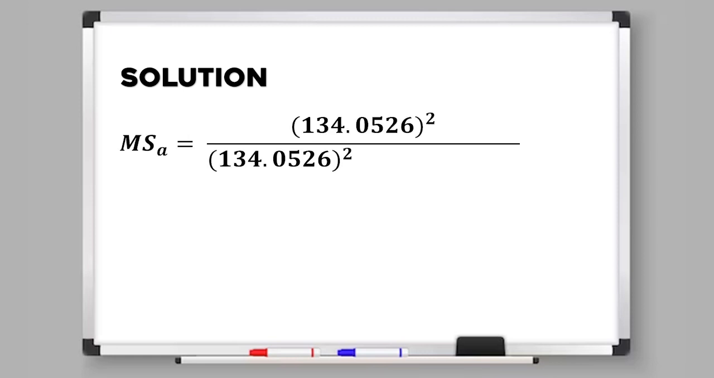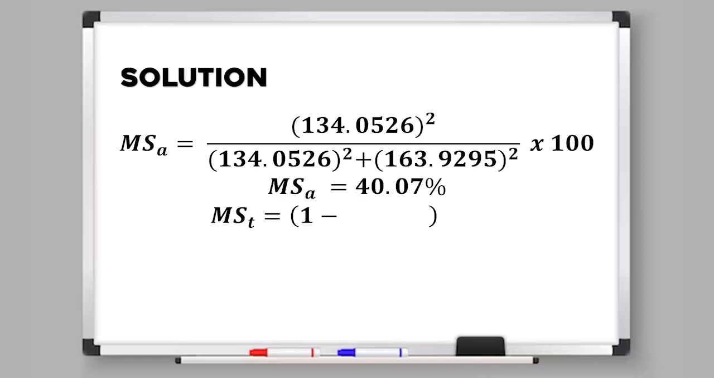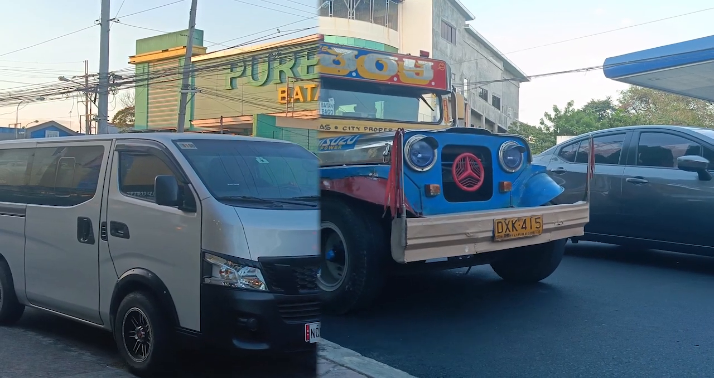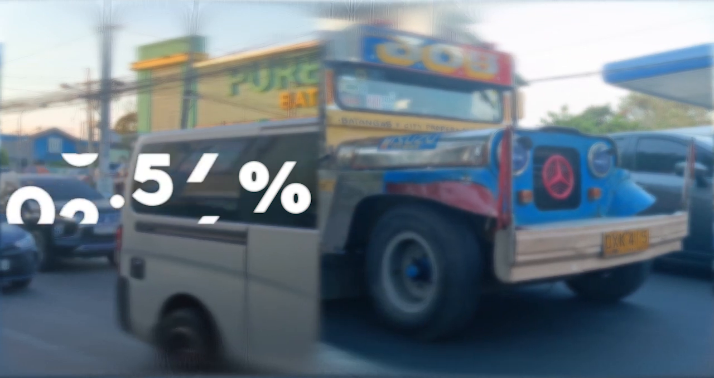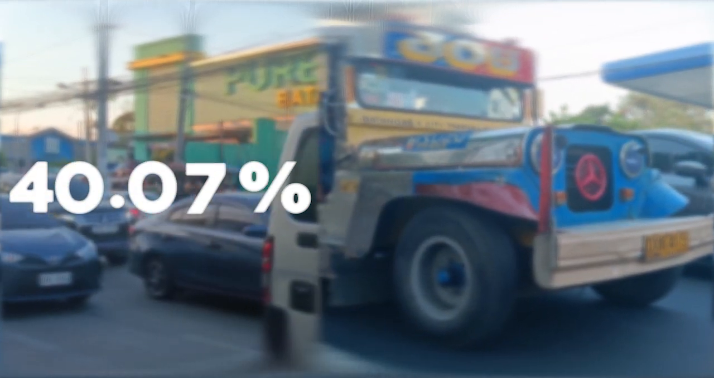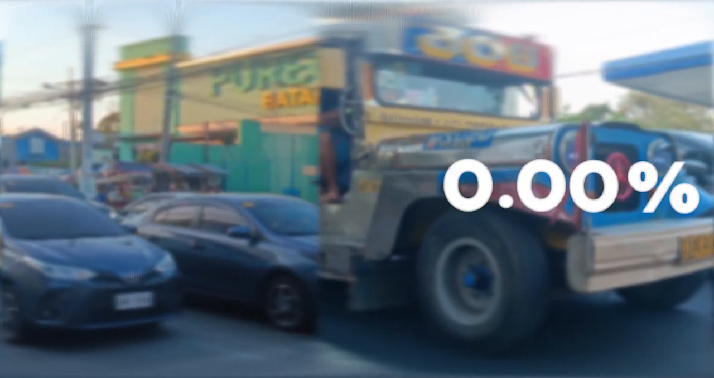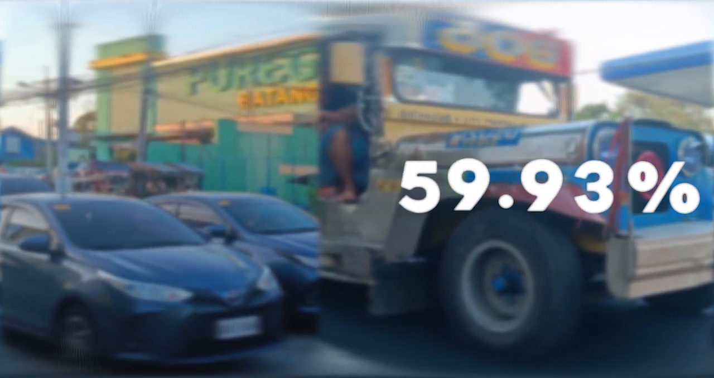And now, we will use the formula I mentioned earlier. So by substituting the values of impedance and multiplying by 100, we get 40.0734% for auto, and subtracting it from 100, we get 59.9266% for transit. Based on the data gathered and the QRS method, we can conclude that 40.07% of trips are by auto and 59.93% of trips are by transit.